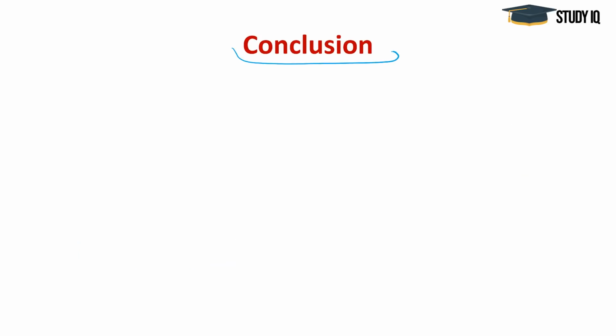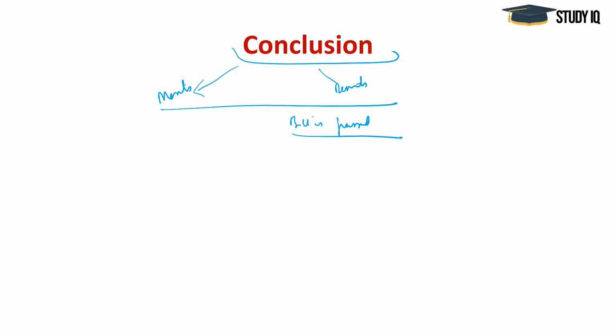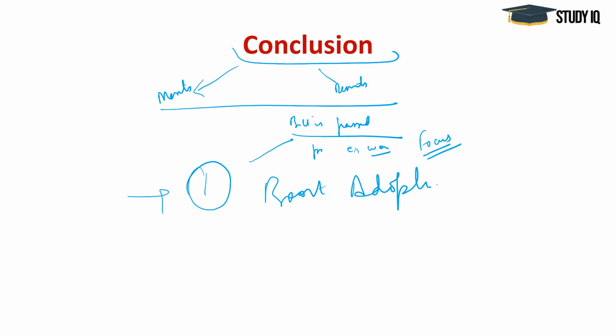Now what is the conclusion? We here talked about the merits, we talked about the demerits also, but now anyway the bill is passed. So we should hope that the implementation and the spirit of the bill is to prevent the exploitation of women. So we should focus more on the implementation strategy of the features of this bill now. And I feel one of the biggest positive points in this bill is it will boost adoption in our country, which is the most unutilized option till now.